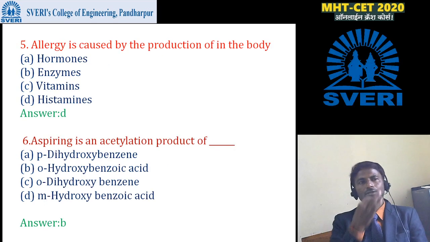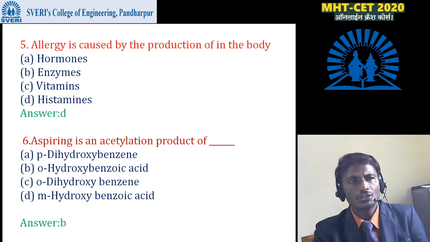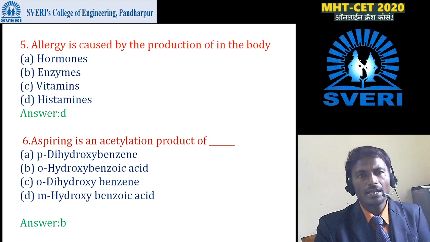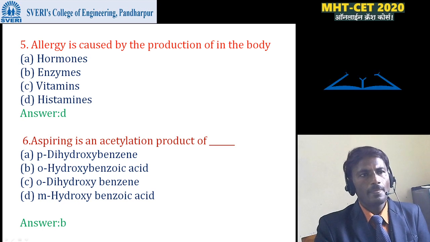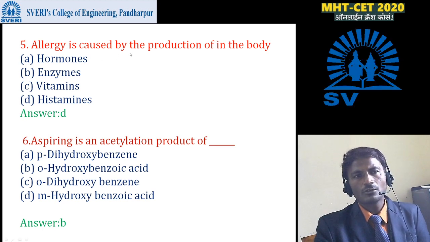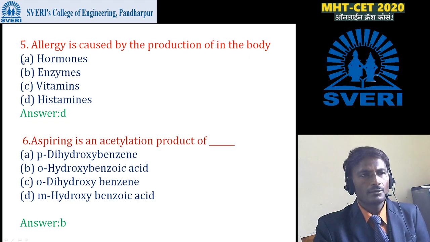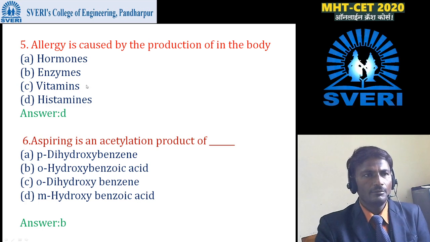Then next question is, allergy is caused by the production of dash dash in the body. First one is hormones, second one is enzyme, third one is vitamins.